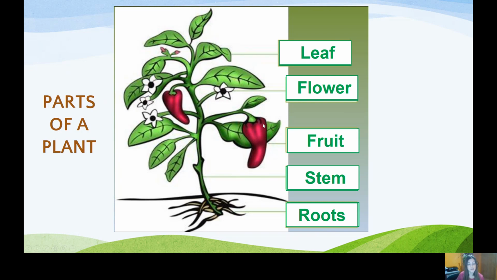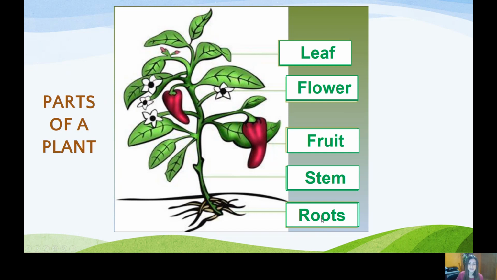That's why the fruit is also part of the reproduction function, because when the seed falls down into the ground, then a new plant grows, okay? This is the stem, and the stem transports the water and the nutrients from the roots to the different parts of the plant.